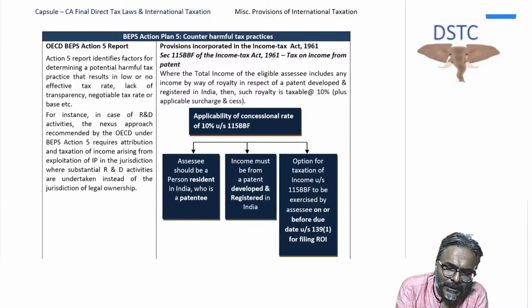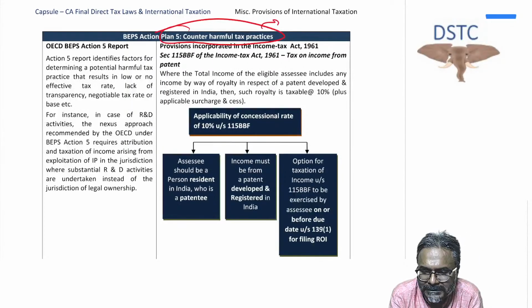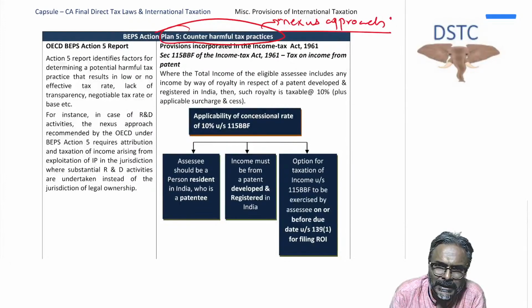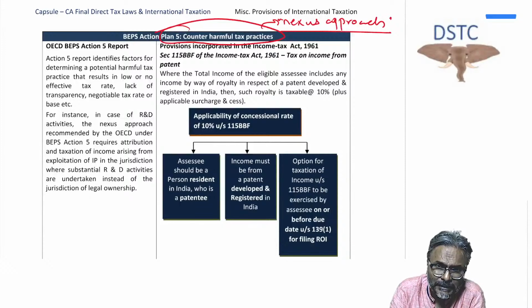Herein, the BEPS action, in this case, is countering harmful tax practices. This is also known as the nexus approach. Remember, students, we discussed this while I was taking you through royalty taxation. I told you the resident who earns the royalty, which royalty? The patent royalty, out of the research that is carried out in India, that royalty income will be taxable under section 115BBF at the rate of 10%. We discussed that particular point, isn't it?